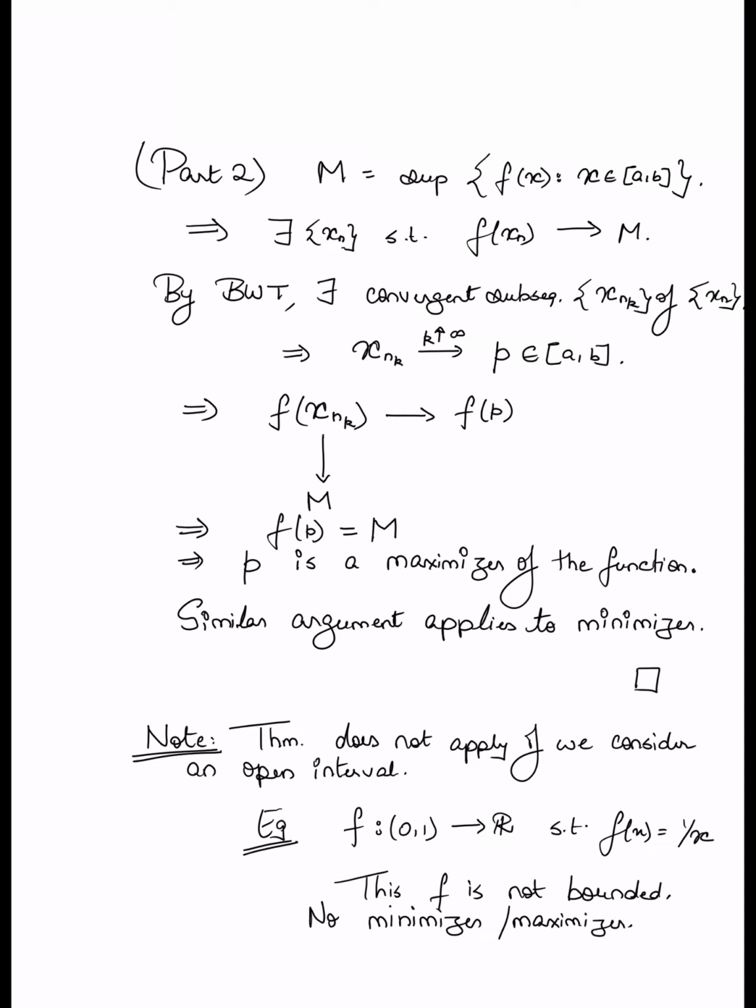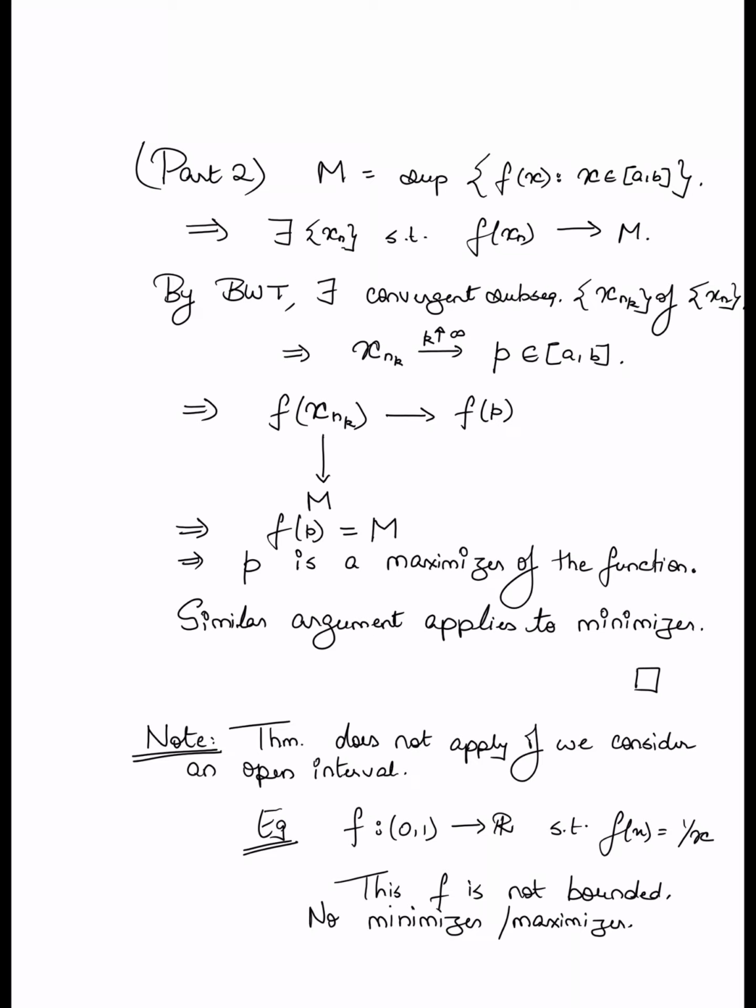In particular, there is no element in the open interval (0, 1) which is in fact a lower bound on the function throughout. So that's what we mean by saying there is no minimizer. Similarly, there is no element in the interval (0, 1) such that the function value at that point is an upper bound on the function value across the interval. So no maximizer, no minimizer. And this comes from the fact that even though f is continuous, the domain under consideration here is an open interval rather than a closed interval.